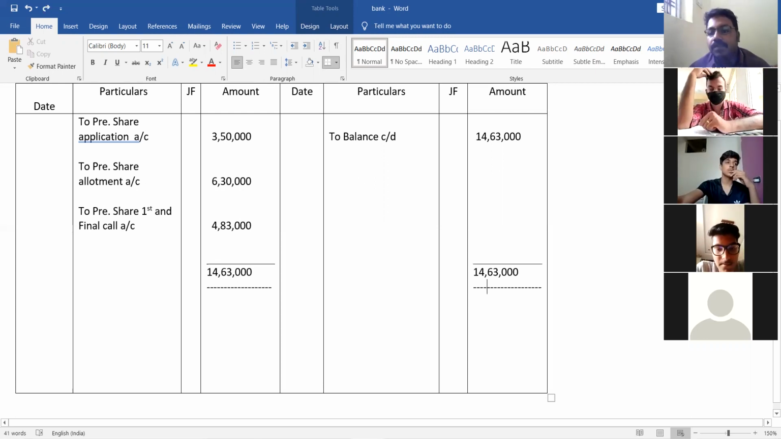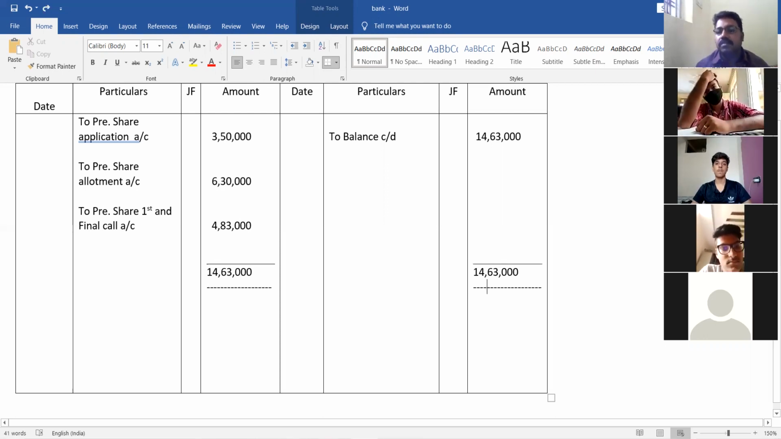Got it? This is the bank account. In the bank account, you will be receiving only the amount of application money, allotment money and call money. Not the call arrears. We have seen the calls in arrears in first and final call; we removed 7,000 from 4,90,000, that is 4,83,000. Don't write call arrears anymore. So the bank has received the application money, the allotment money, and the first and final call money, that is 4,83,000.